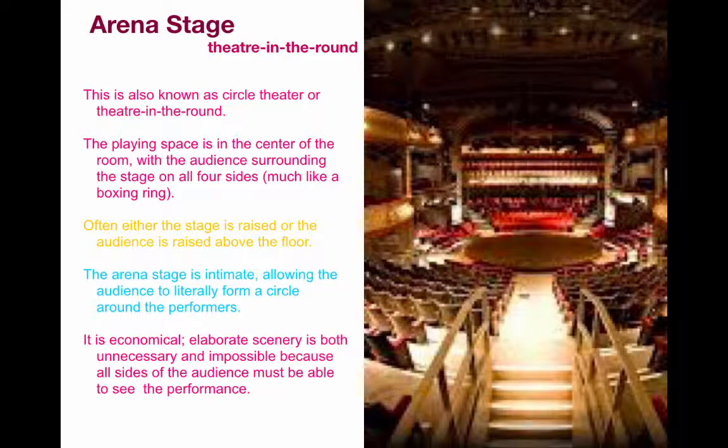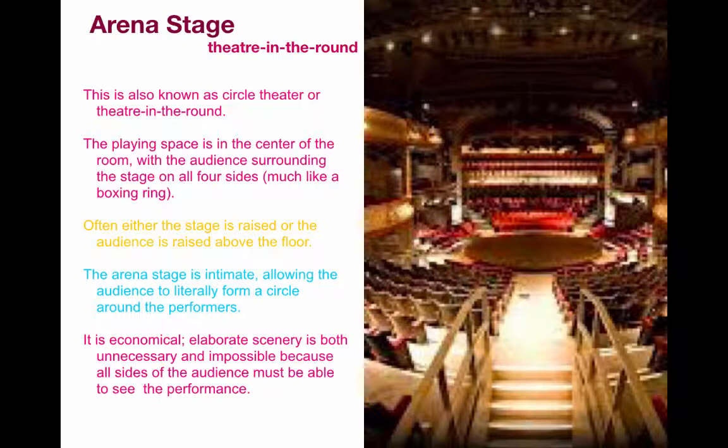The arena stage is intimate. It really allows the audience to form a literal circle around the performers. The audiences are very much aware that they are being watched while they are watching. This type of theater is also the most economical because elaborate scenery is not only impractical, it is unnecessary because all sides of the audience must be able to see the performance.